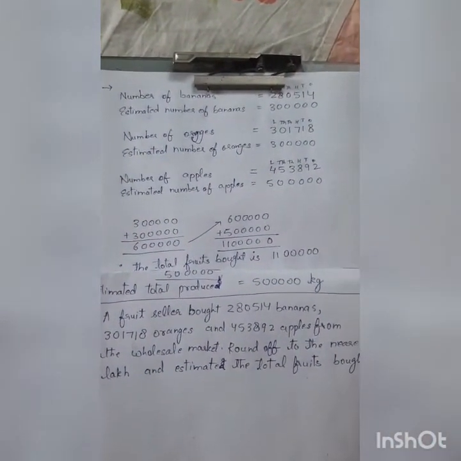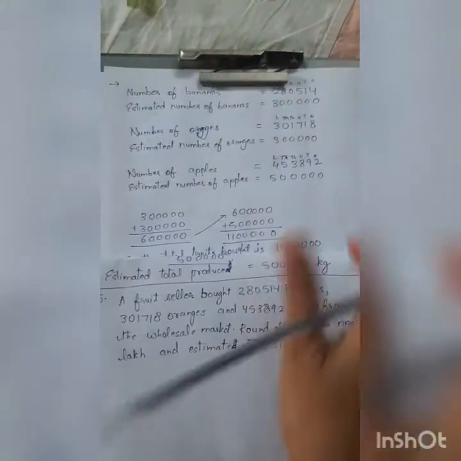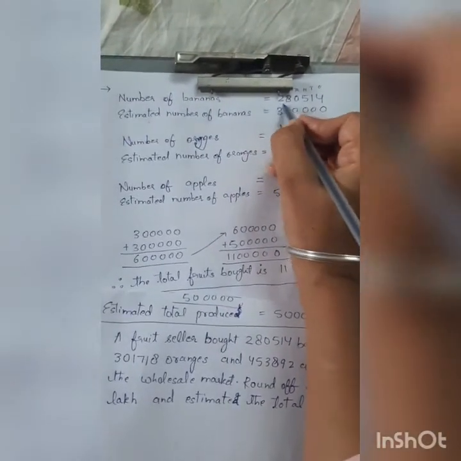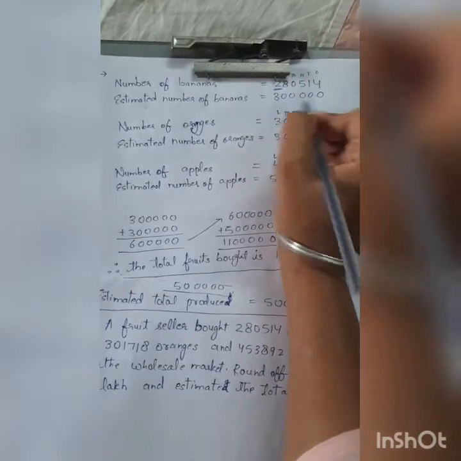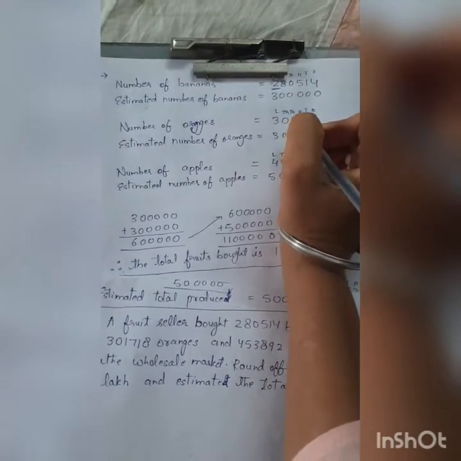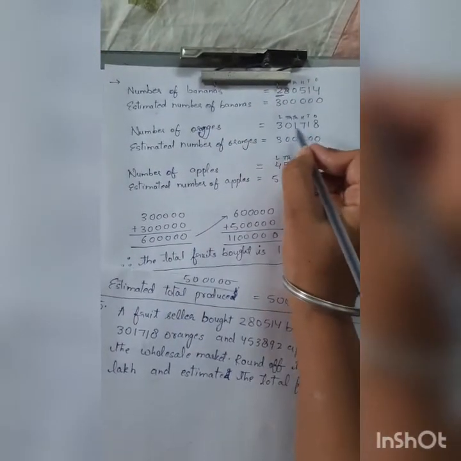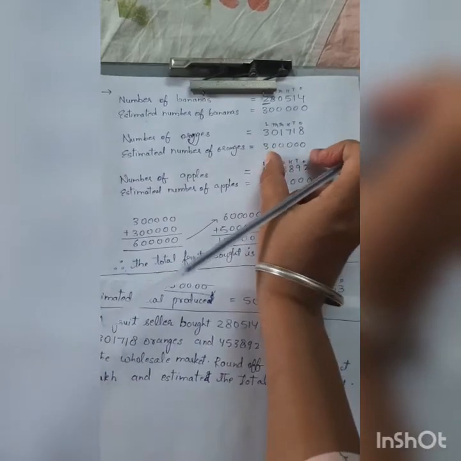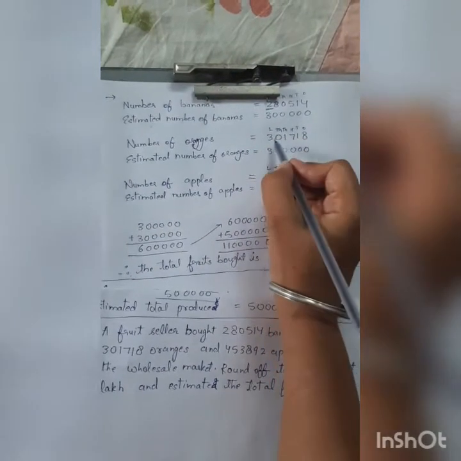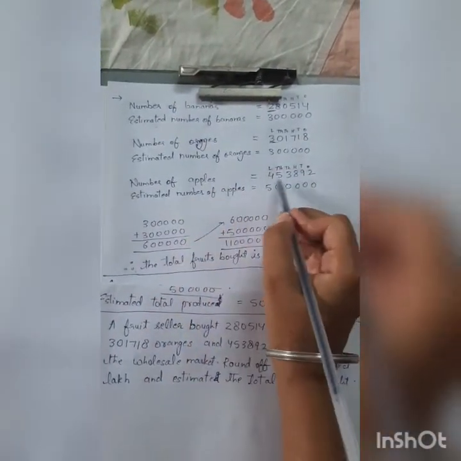Okay, I will underline the lakhs place. It is 2. Up to 2 I am adding 1 because the previous digit was more than 5. So it became this much, 3 lakh. Number of oranges were brought this much. Next statement I will write estimated number of oranges, which is this. Again I have rounded off this at the lakhs place. The number of apples brought is this much.